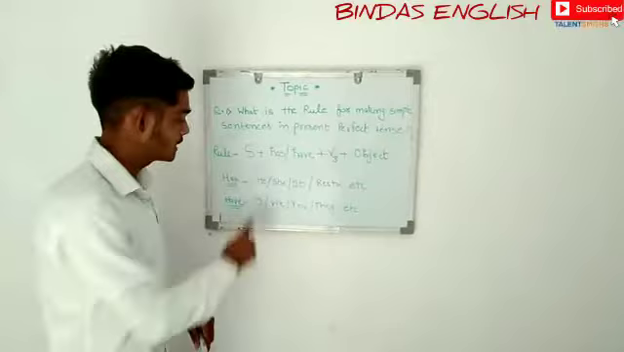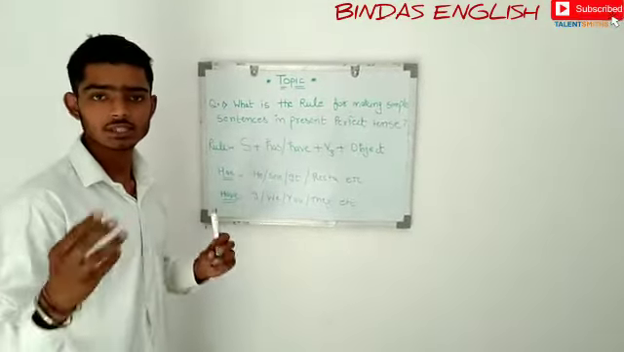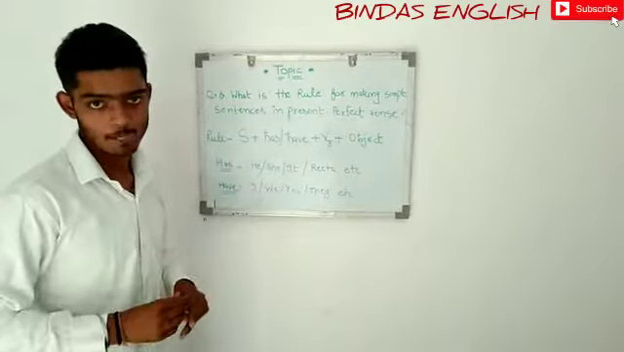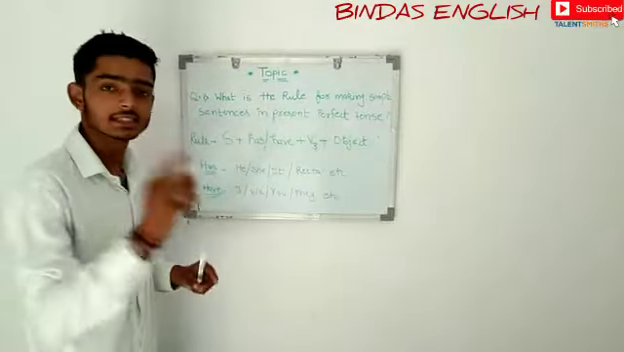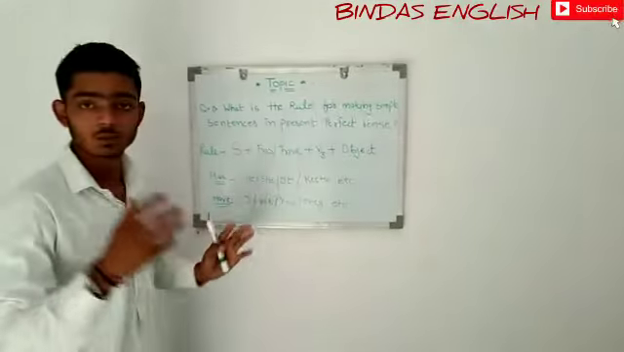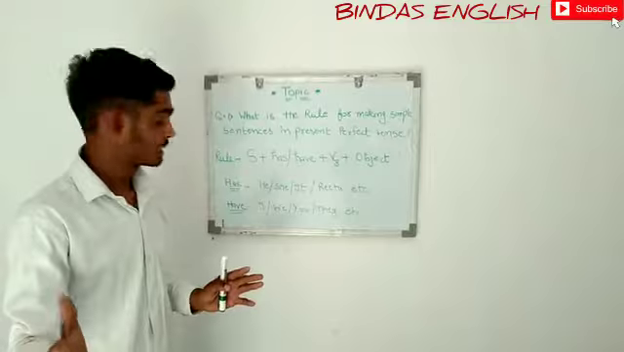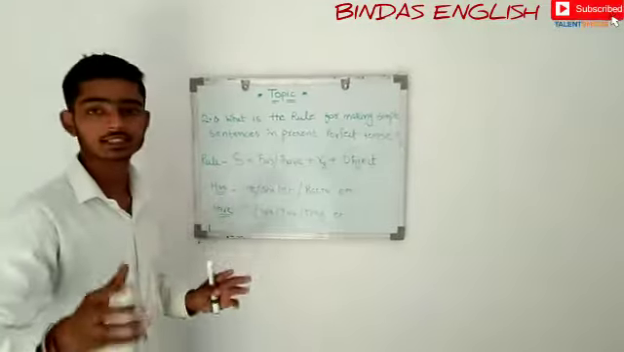Whenever there is he, she, it, Rita, Sita, or any noun related to a singular person, we use has. And whenever there is I, we, you, they, or other plural persons, there will be have with the subject.